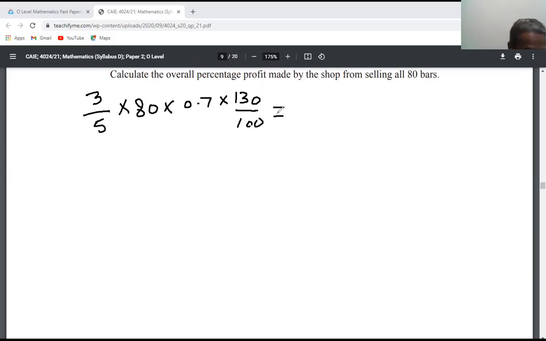So you will get the answer here: 32 bars, and the amount is 43.68. 43.68 is the answer for this part.